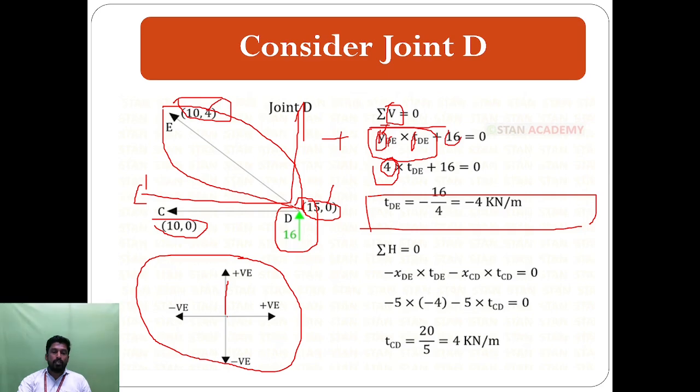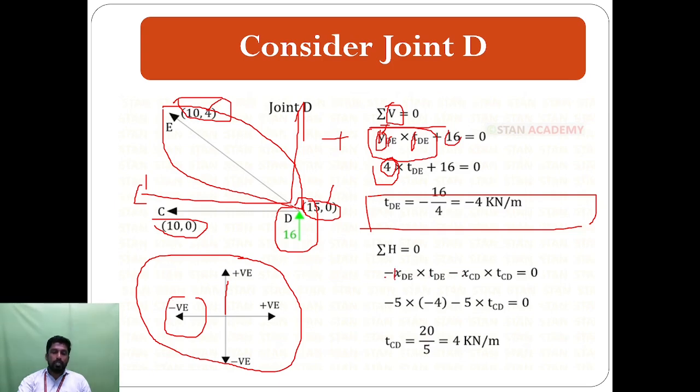A force acting to the right of the origin is positive, and a force acting to the left is negative. So these two forces act to the left, so we denote them as minus minus.